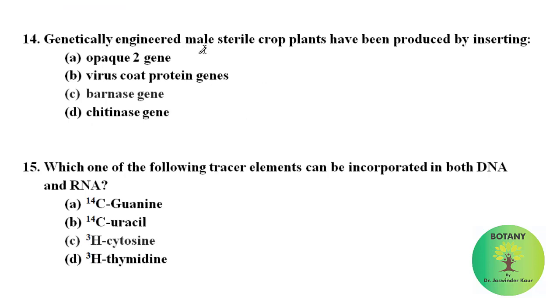Genetically engineered male sterile crop plants have been produced by inserting the Barnase gene. Which one of the following tracer elements can be incorporated in both DNA and RNA? 3H cytosine can be incorporated in both DNA as well as RNA as a tracer element.